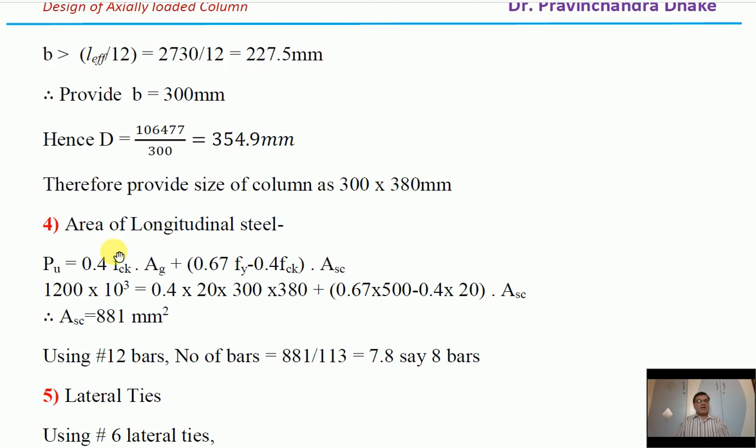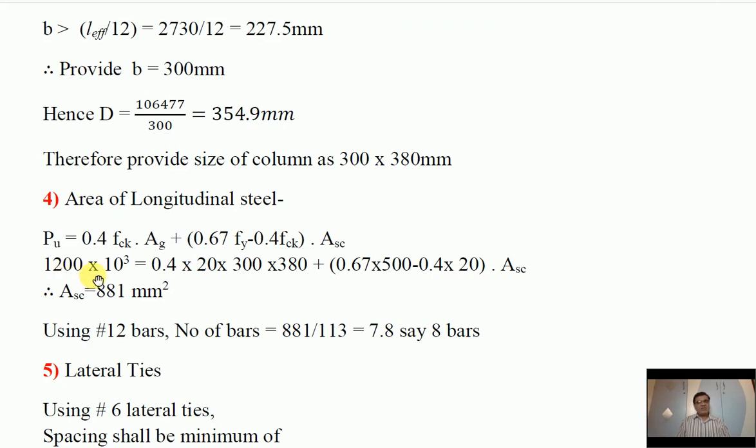Now again let's find the area of longitudinal steel. Since we have already considered 1% of longitudinal steel, directly we can consider 1% of 300 by 380. That you will also get, but a little bit approximate. So instead of that, for a more exact calculation you can use this equation, which we saw earlier. Substitute the values. In this equation, we know the axial force, we know the grade of concrete, and we know the gross cross-sectional area, that is 300 by 380.